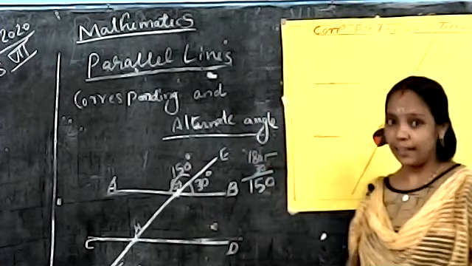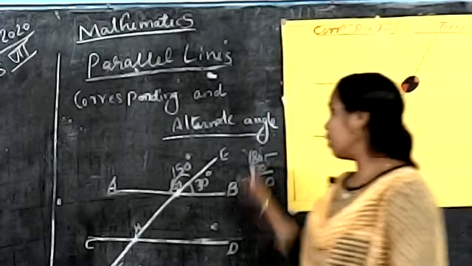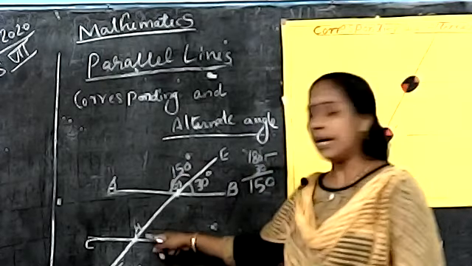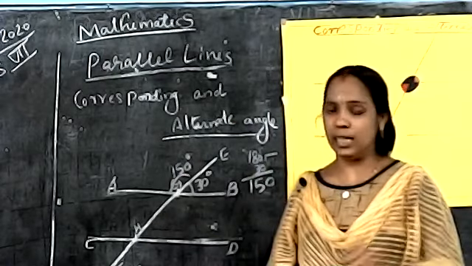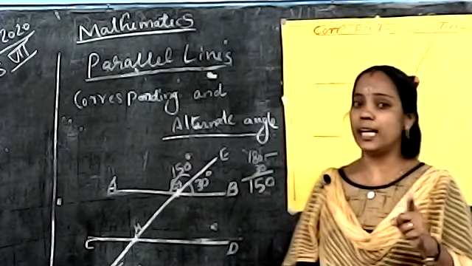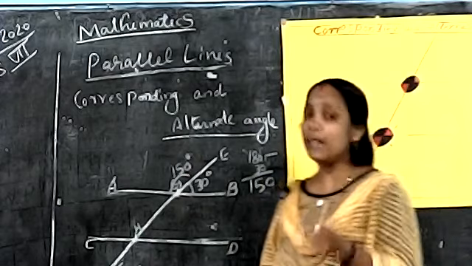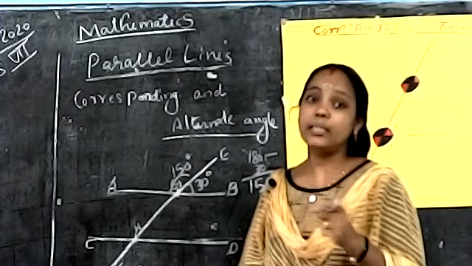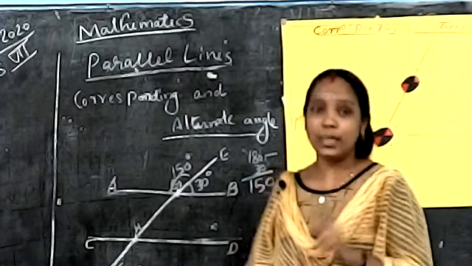Again, one line cutting across another line forms four angles. What is special about these angles? Nearby angles sum to 180 degrees and opposite angles are equal.